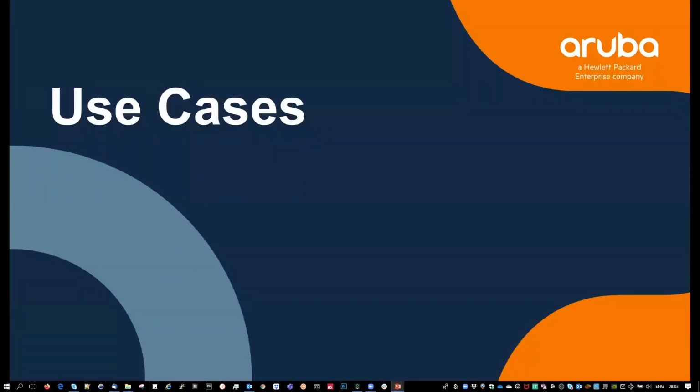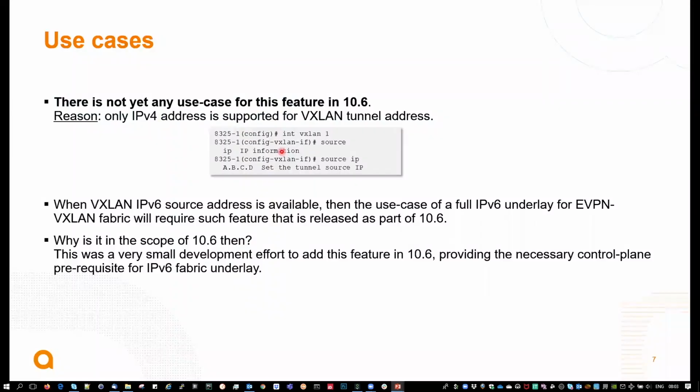What are the use cases? Consider this as a first phase to support an IPv6 underlay for an EVPN-based VXLAN fabric. Indeed, right now there is no use case, because we do not yet support, inside the VXLAN interface, the ability to source VXLAN traffic from an IPv6 IP address. We still have only IPv4 addresses supported in the VXLAN tunnel address. So that is why, right now with 10.6, there is no use case.